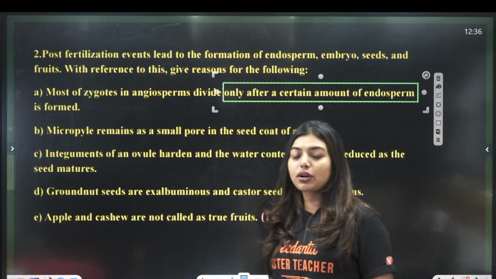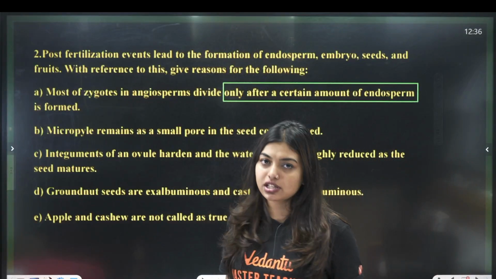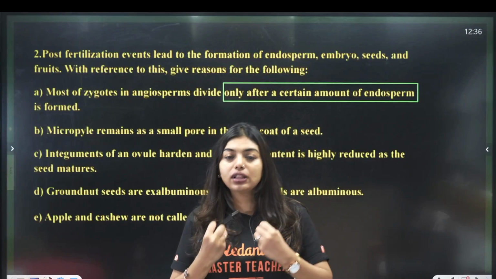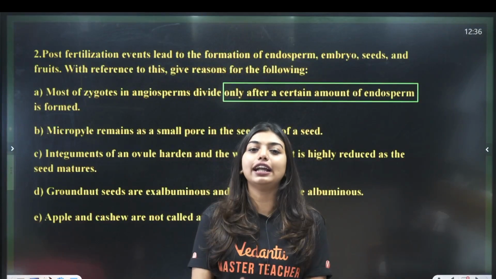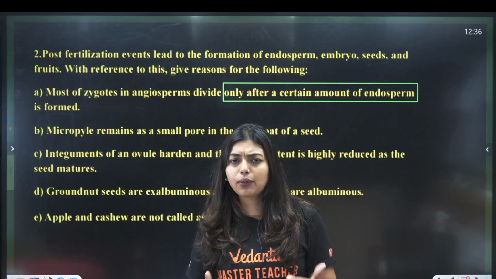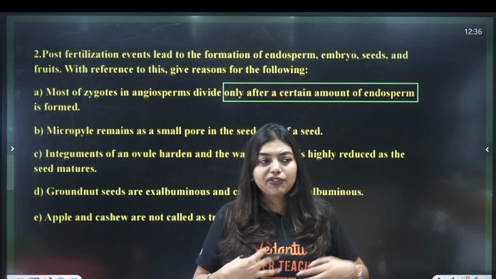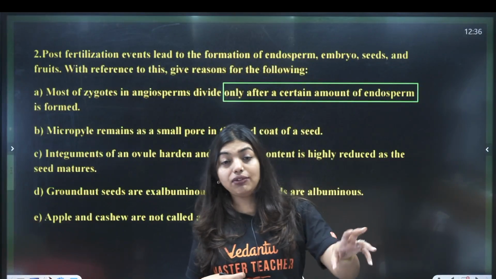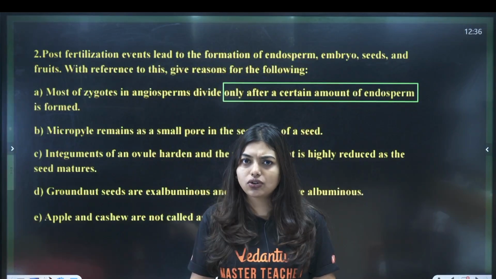So, before I go into the question, please understand endosperm is a food reserve material. It is going to give all the content, all the food to the growing zygote. So, if I want to be alive, I will definitely check if there is food. Or if I am going to a place where I am going to have lunch, I will first check if the place has good lunch. Yes or no? Simple, no?